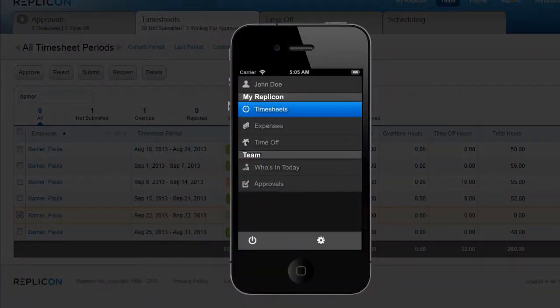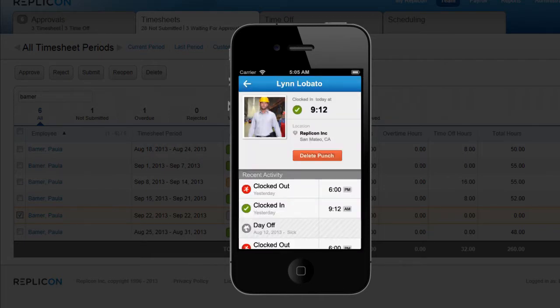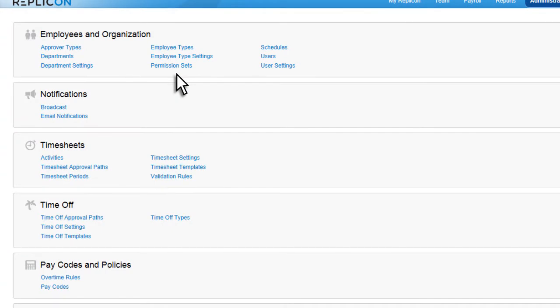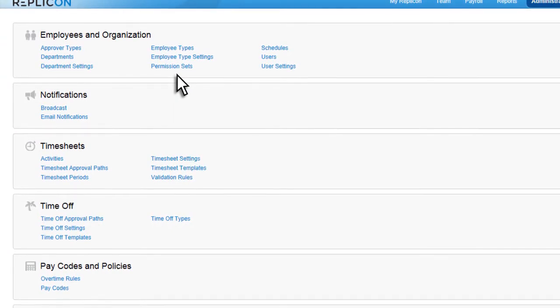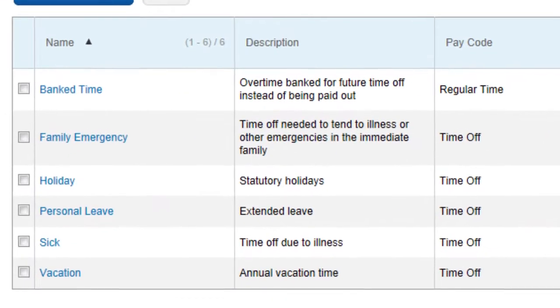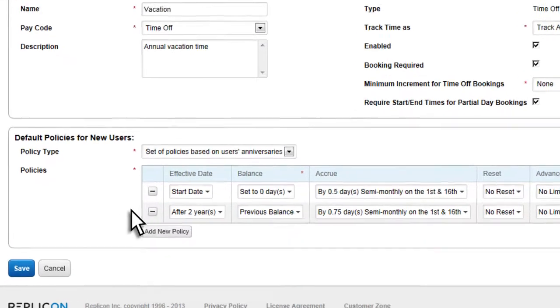Replicon's mobile app gives you even more accuracy, tracking time as it happens. And Replicon's Cloud Clock captures an image of who's clocking in or out, so it's not possible to steal time or buddy punch. Replicon helps to manage and track policies and business rules for overtime, time off, meal breaks, and more. Automate and enforce time off policies with configurable rules. Add or create as many as you'd like.